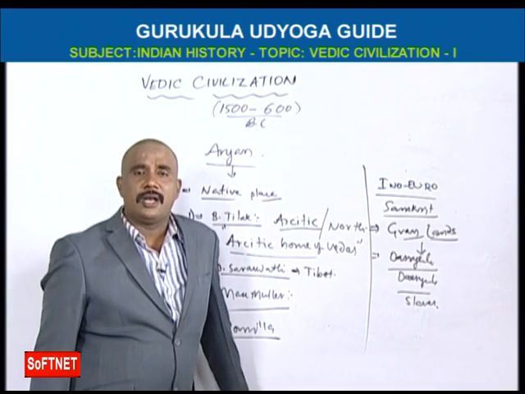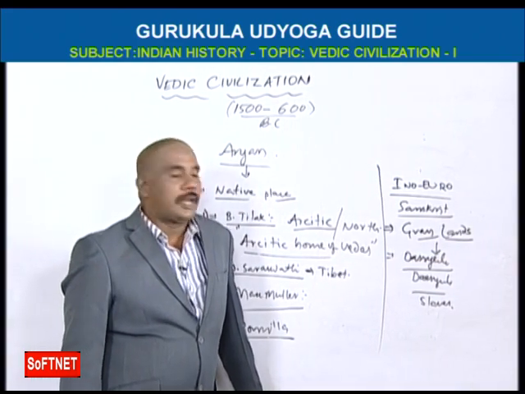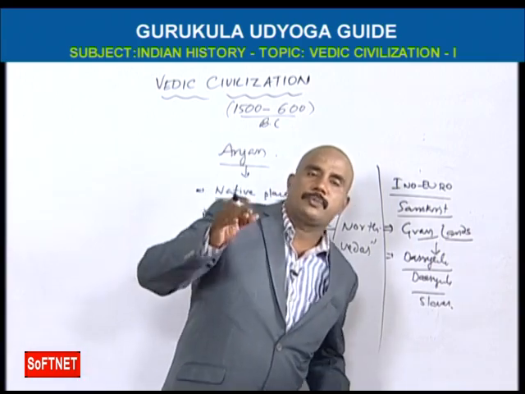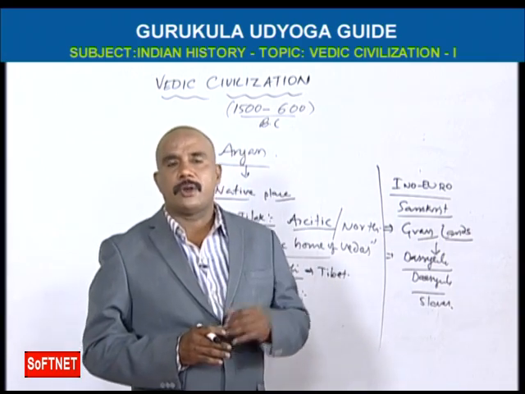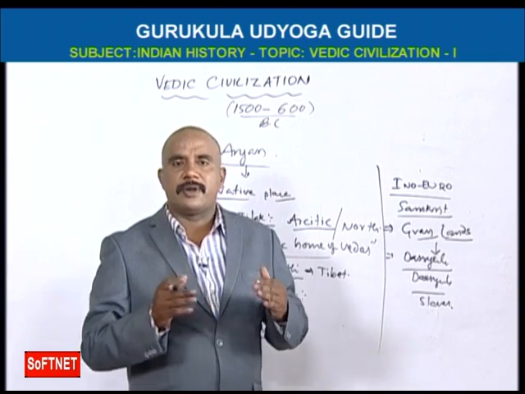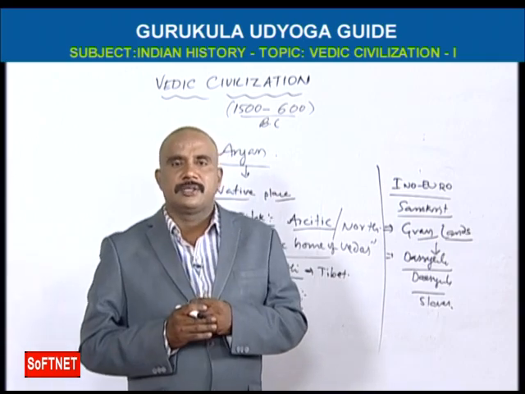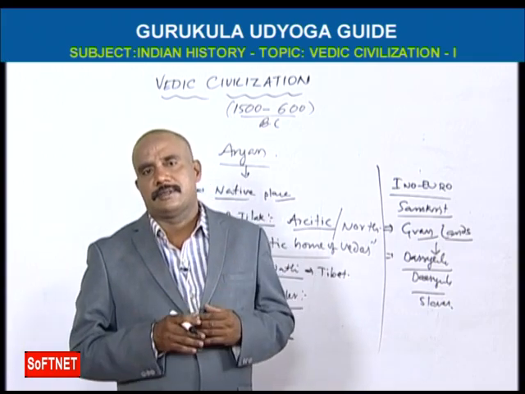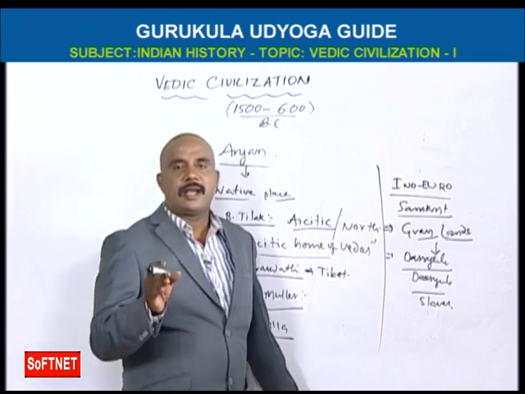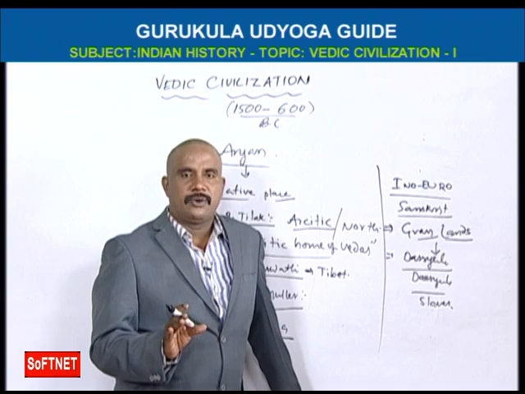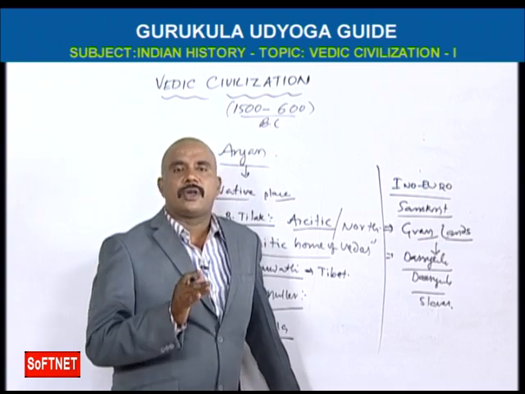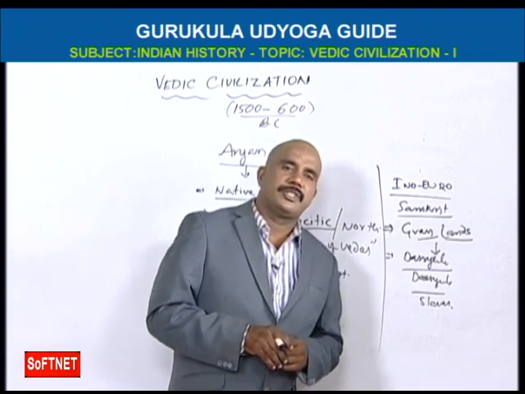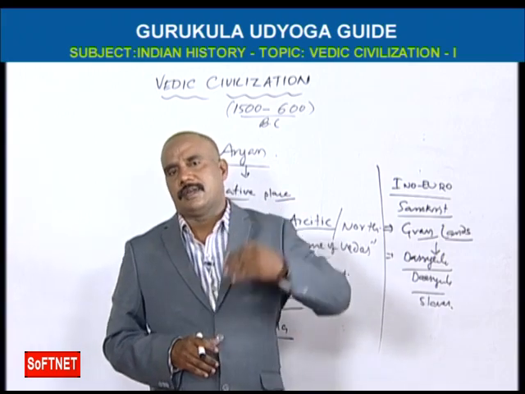Aryans used to call local people Dasyulu. So there was a war between the local people and the Aryans, called the war between Arya and Anarya races. In that war, the local Anarya race were defeated. Then they migrated to South India.